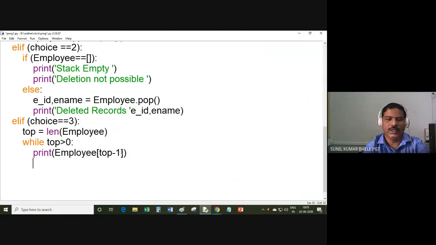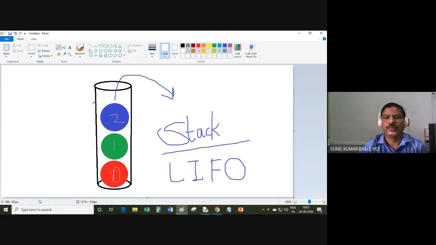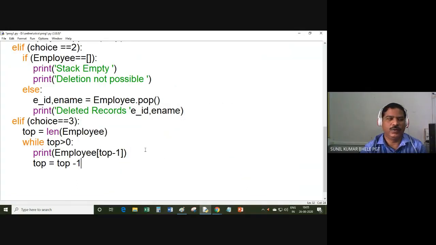Now after removing the element, you have to decrement the value of top. Suppose this blue ball is removed. So the top becomes the green ball. So you have to decrement the value of top.